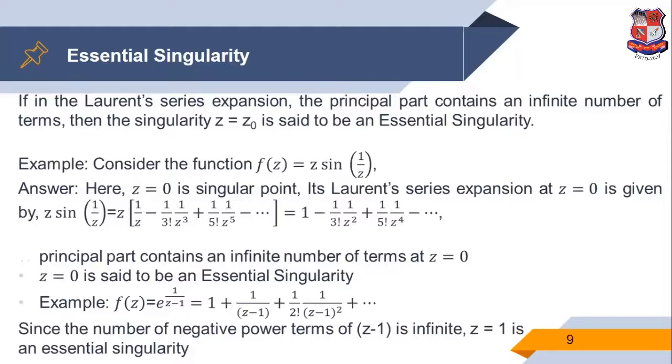If the principal part is a finite number of terms, then z is equal to z0 is a pole. And if the principal part has an infinite number of terms, then z is equal to z0 is an essential singularity.